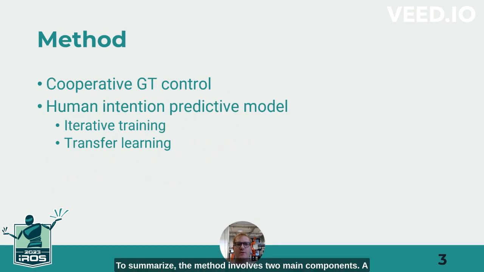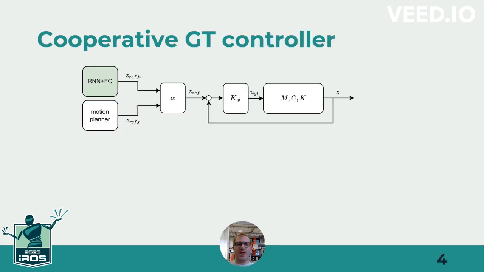To summarize, the method involves two main components: a cooperative game-theoretic controller and the integration of a model to predict the human intention, necessary for the correct implementation of the control framework. This work focuses mainly on the predictive model and its training, based on two separate steps. Let me give you a very brief overview of the cooperative controller and its main modules.